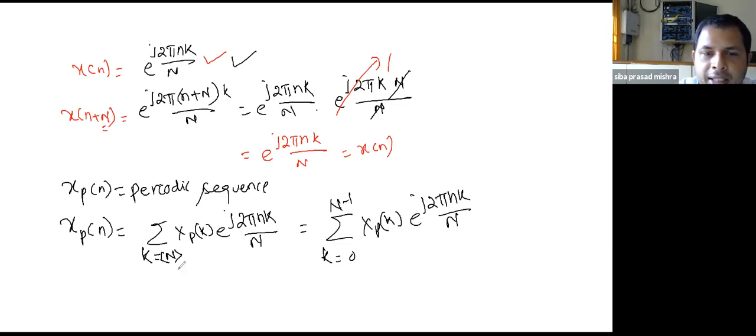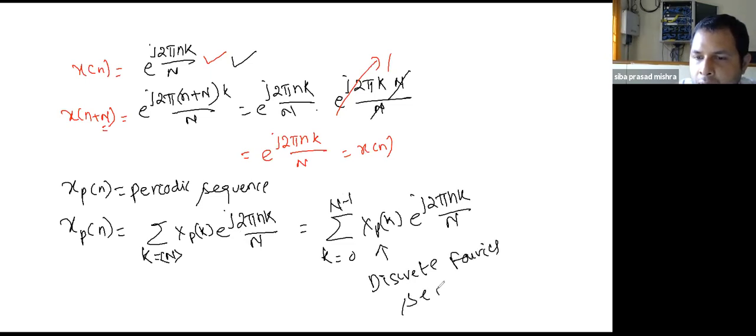The period is capital N, and this Xp[k] is known as the discrete Fourier series coefficient.